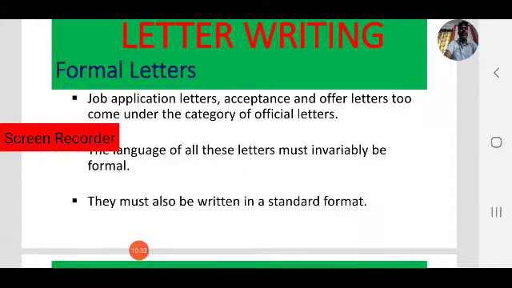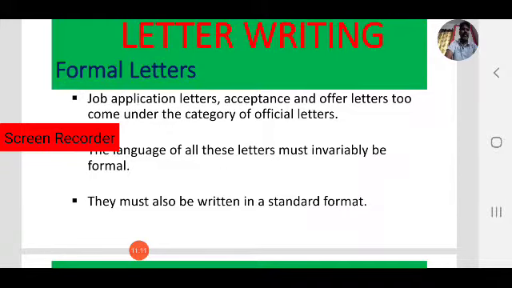So the language of all these letters must be formal. Your language must be formal because you are not writing to your friends or relatives or family members. You are writing to other persons, sometimes officials, or you are writing for business purposes, to organizations. So these are official matters, and the language must be formal. Always keep in mind the style of the language must be formal.